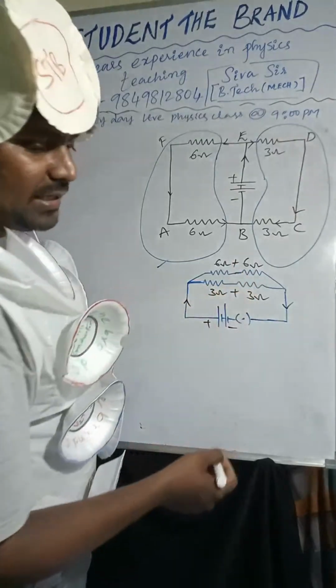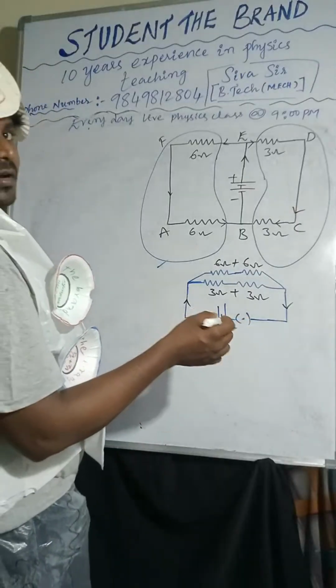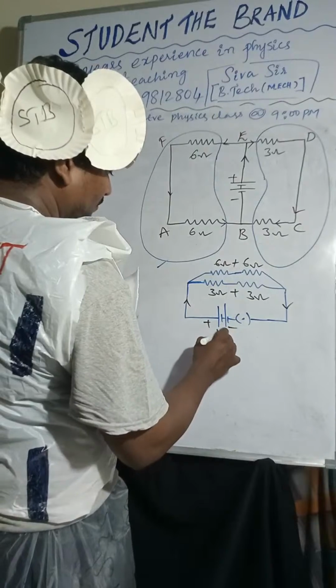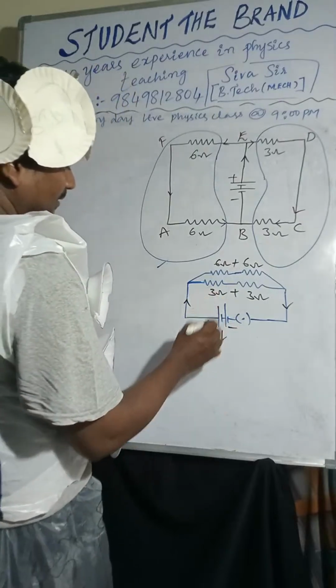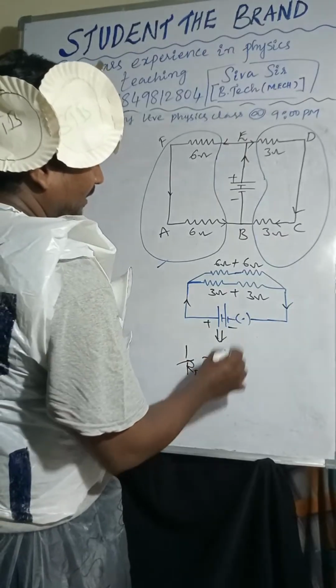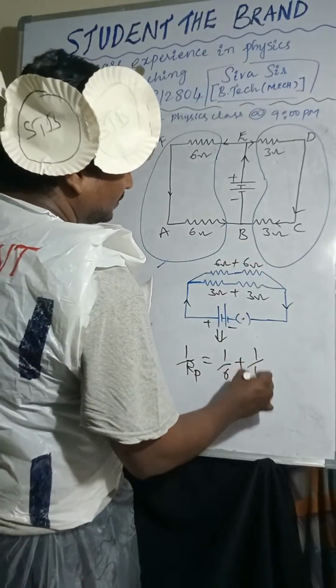Then 1 by 6 plus 1 by 12. Correct? So like that we can take. 1 by Rp equal to 1 by 6 plus 1 by 12.